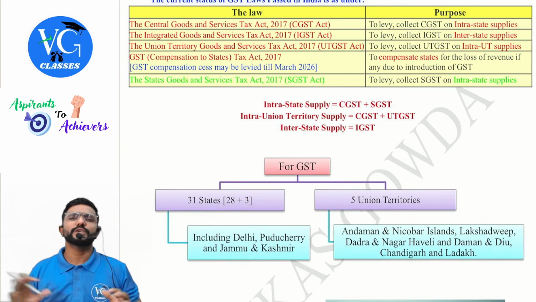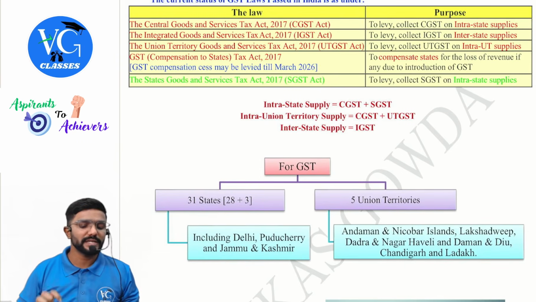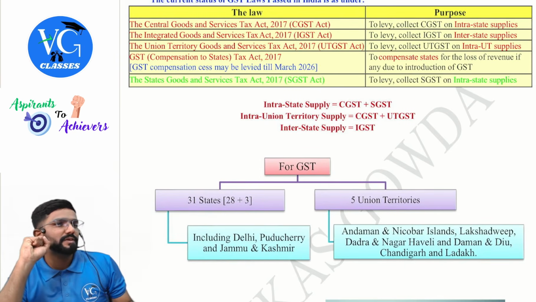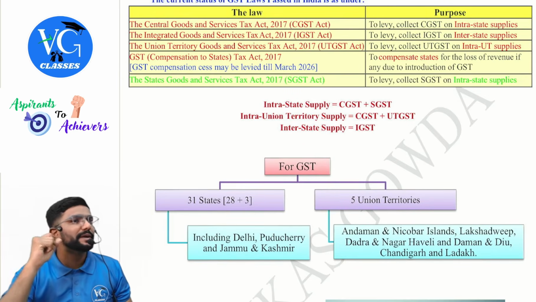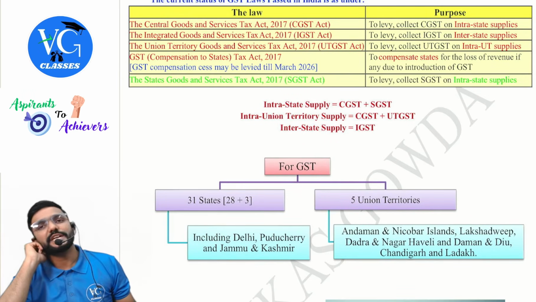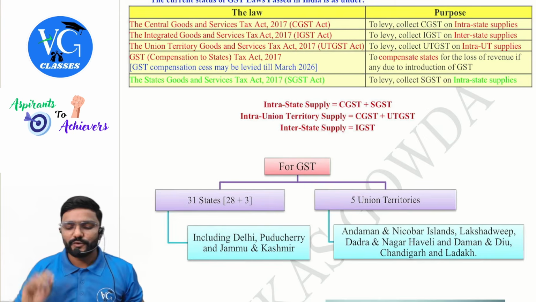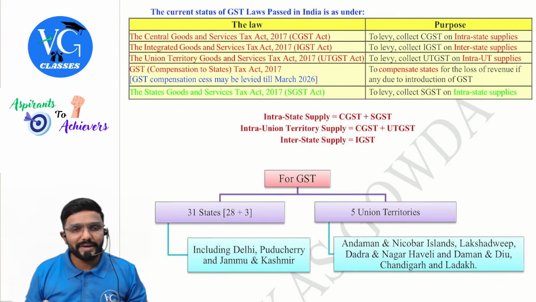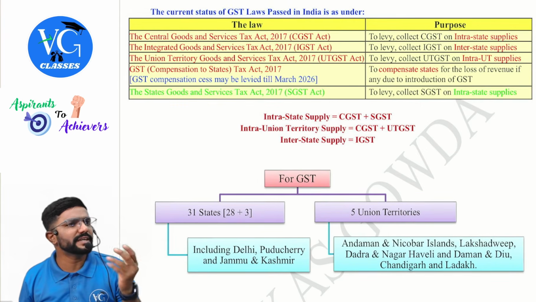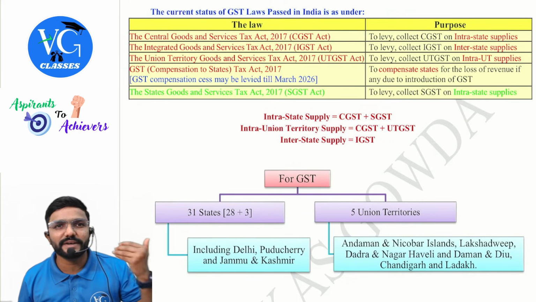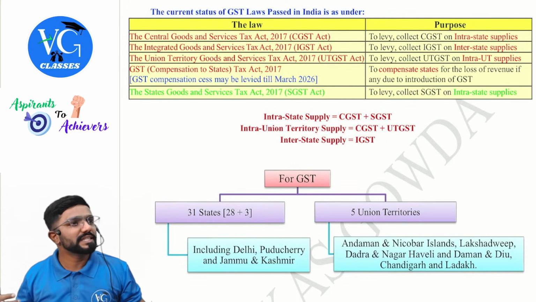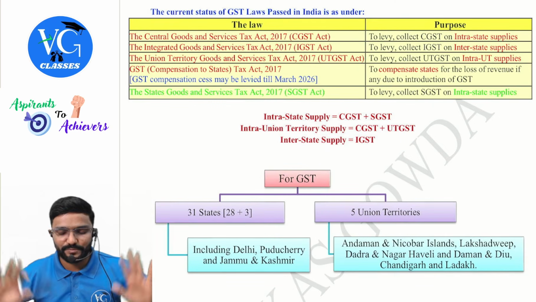Then, totally under GST, how many laws are there, guys? Totally 5 laws are there. 4 laws are passed by the central government. 1 law is passed by the state government, every state government. So which are those, guys? First, whatever I have given in red color, who has passed it? Central. Red stands for central. Green stands for state for this purpose.